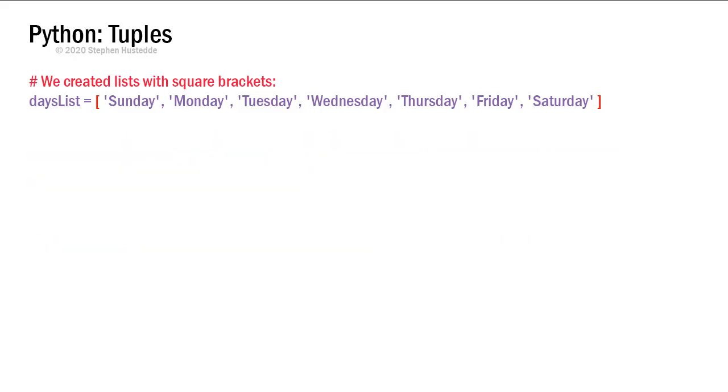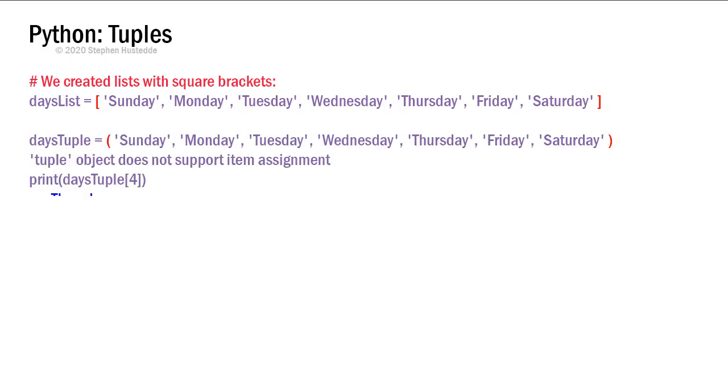Another type of data collection in Python is called tuples, or some people refer to these as tuples, and either pronunciation is acceptable. So we created a list with square brackets. I had days list equals the days of the week, each day being a string separated by commas and enclosed in square brackets. We create tuples the exact same way, but rather than square brackets, we use parentheses. So here I have days tuple equals the same values, but enclosed in parentheses.